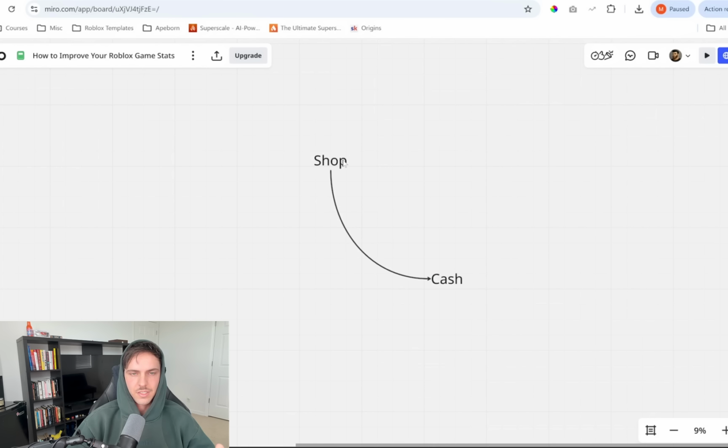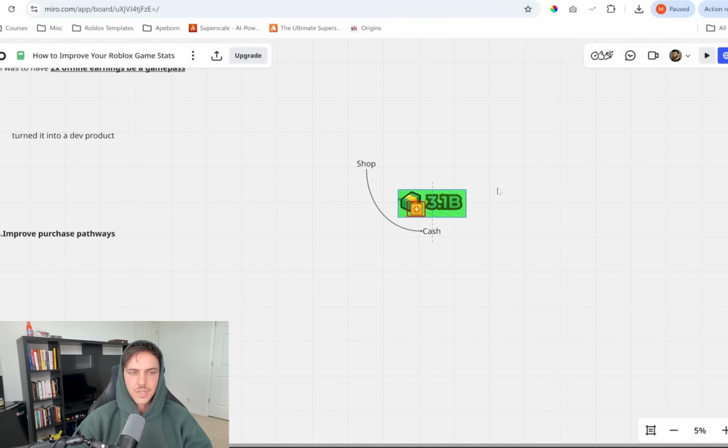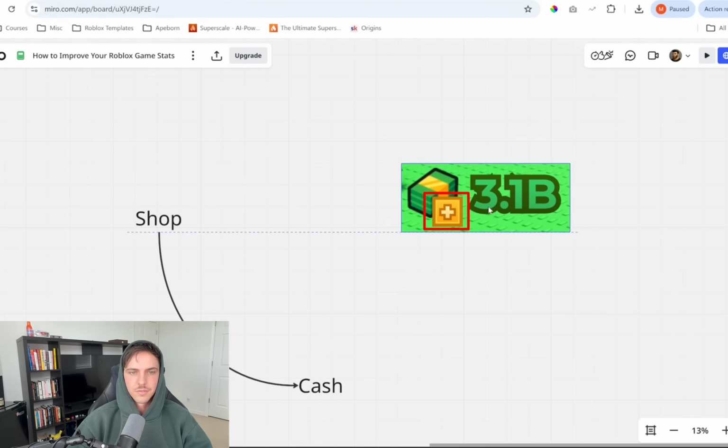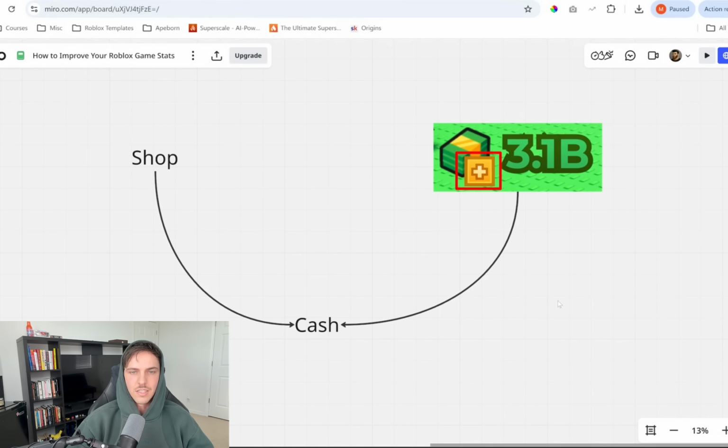Okay. You guys see this? It's literally in every single incremental tycoon. Every single game has that shop icon where they open and they see cash packs. Okay. This was previously the only way player could buy cash. What did we do? We added this little guy. This little plus icon. Okay. Now, if you tap this plus icon, this is now a new way to access the cash shop.